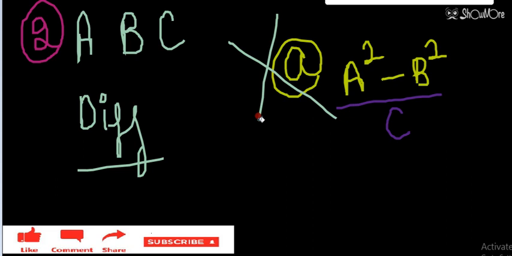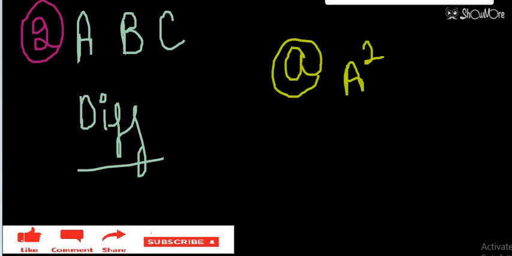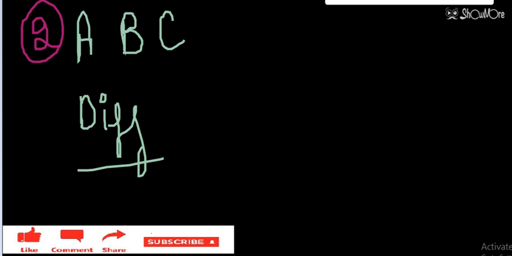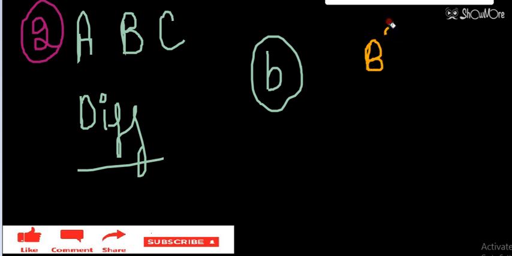Now we are moving to option B. Option B is saying B square minus C square by A. Again the same power: B has different dimensions than C, but their power is the same.